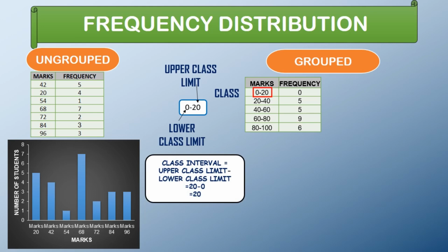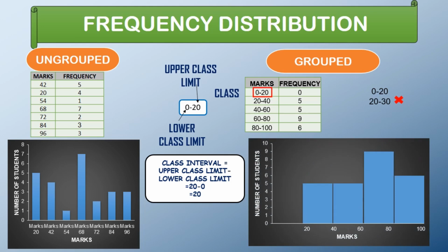Now the class interval in all the classes in a particular data set should be the same. One cannot mention the 0 to 20 class in one row and in the second row mention 20 to 30, which has a class interval of 10. If the first class interval that you are mentioning is 20, then every class should have a class interval of 20. The grouped data can also be represented by a graph. Though it looks like a bar graph, it is actually a histogram. What is the difference? The bars in the normal graph have ample space between them, but this space is negligible in a histogram.